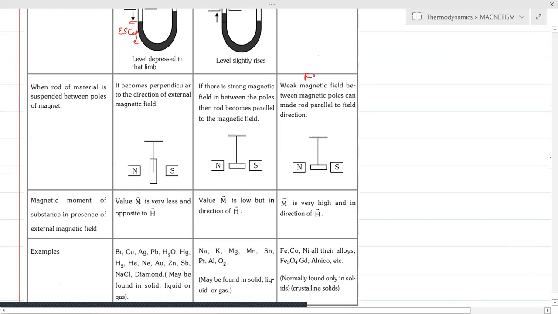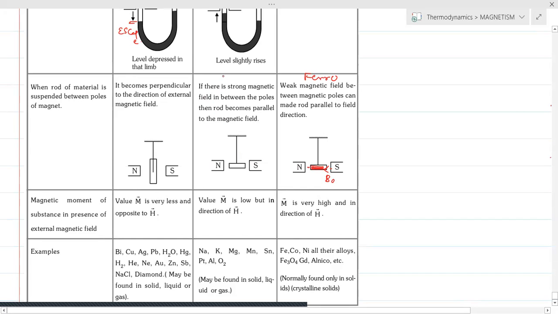Suppose when we think of ferromagnetic material again, when the rod of material is suspended between the poles of a magnet. Whenever a ferromagnetic material is placed, as we just discussed, the ferromagnetic material is always interested to be present in the magnetic field. So that's why the rod is aligned in field direction. Let us say this is the field direction. In that direction only, the magnetic material aligns.